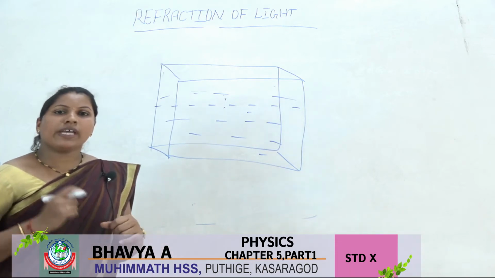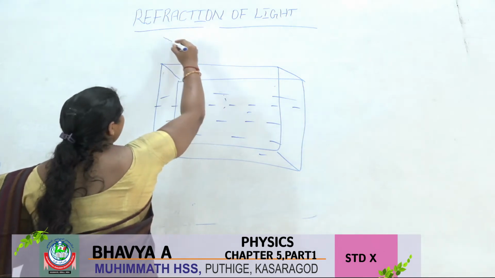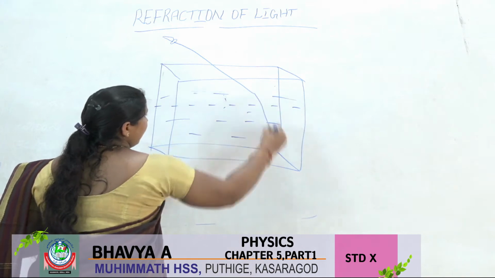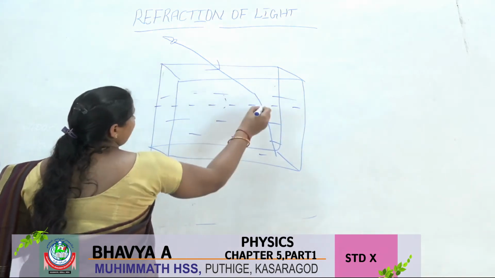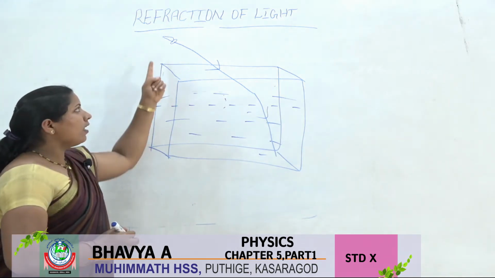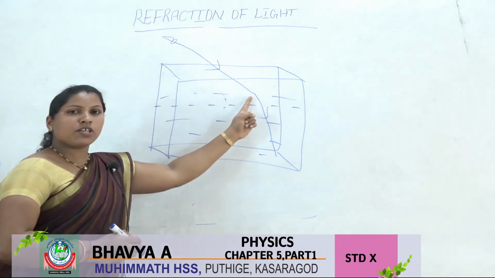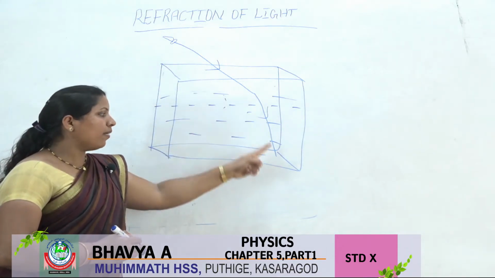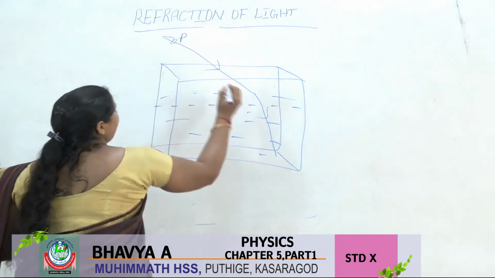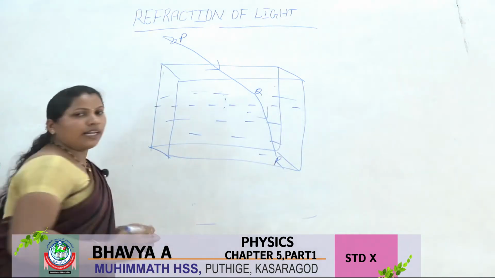Then we take one laser light and pass a beam like that, and it bends and moves in this direction. When a ray falls on the surface of water, it bends. The first ray, PQ, is the incident ray, and QR is the refracted ray.